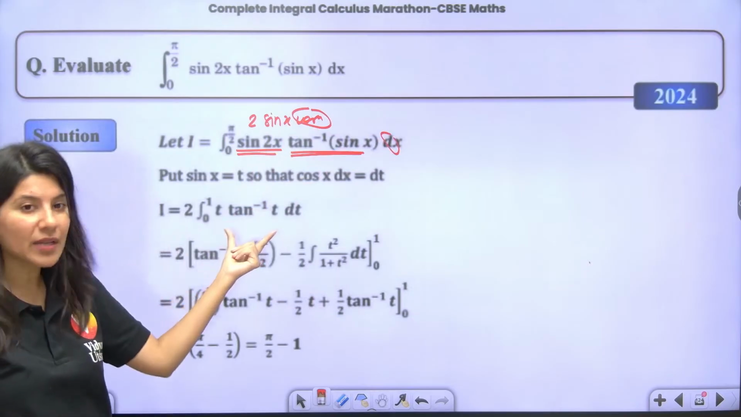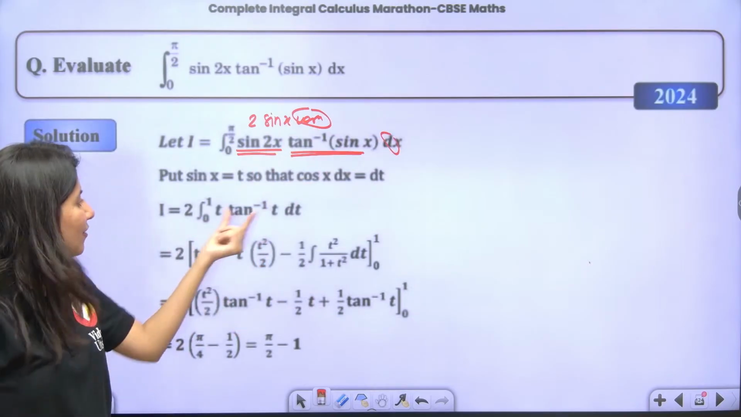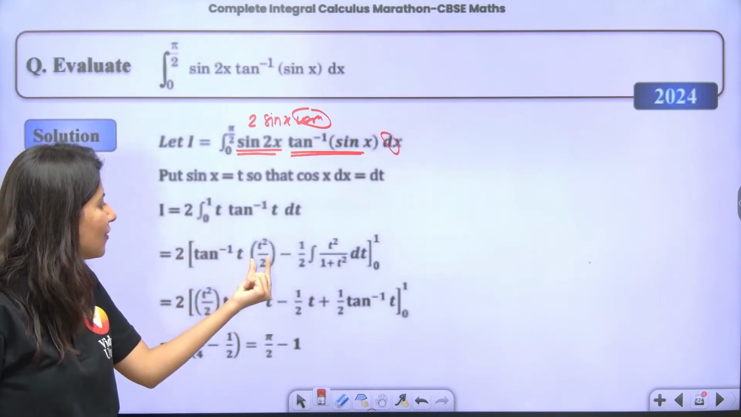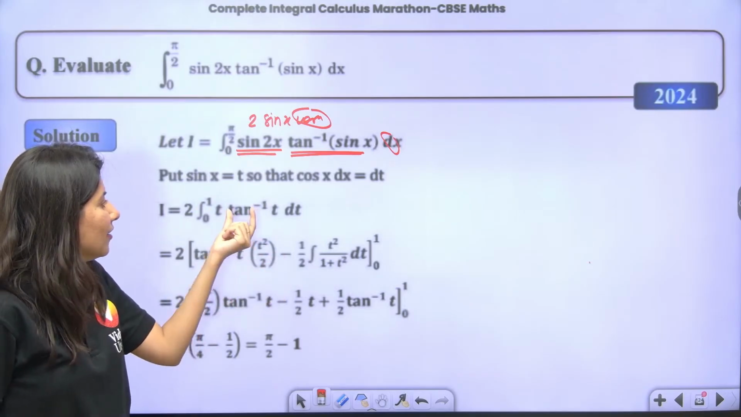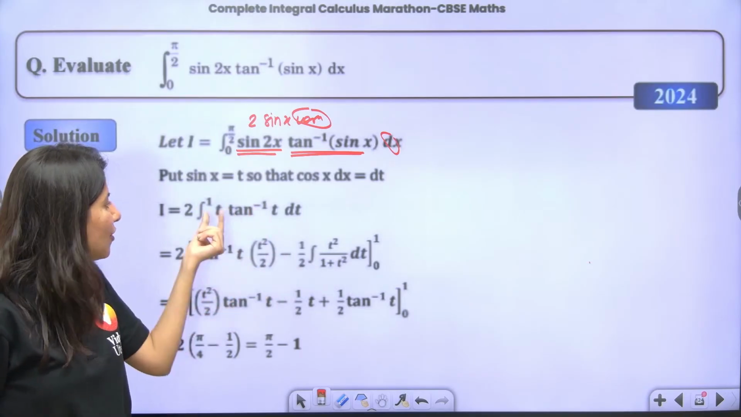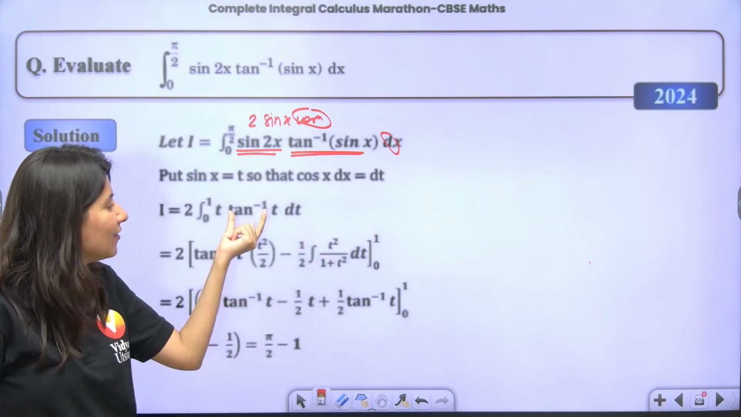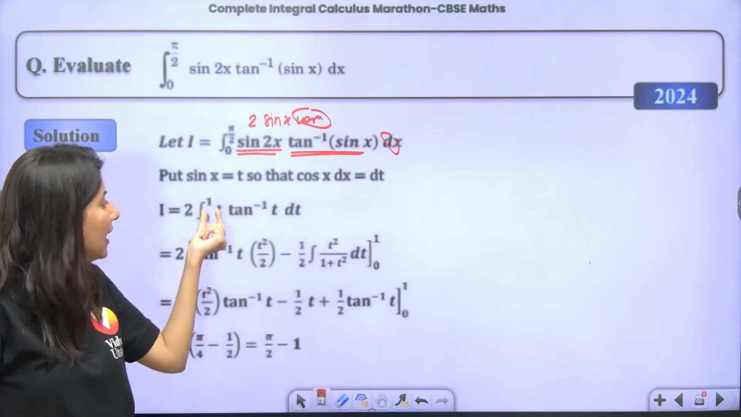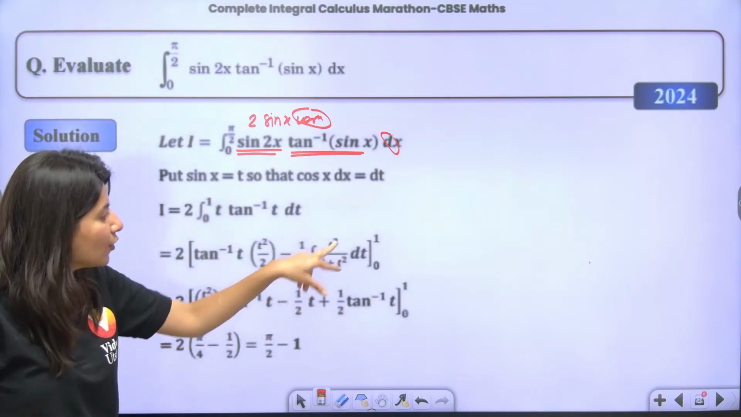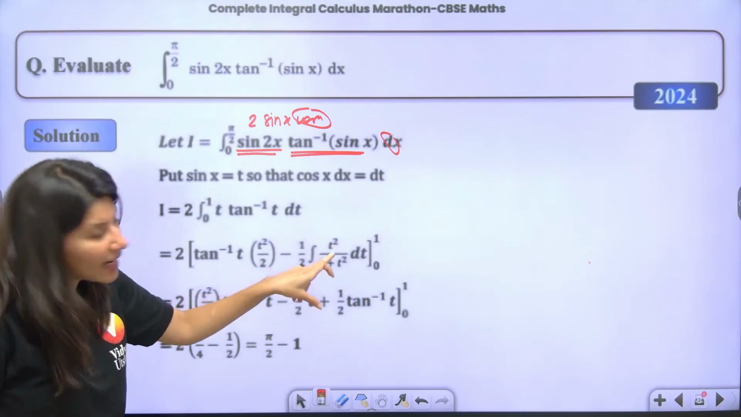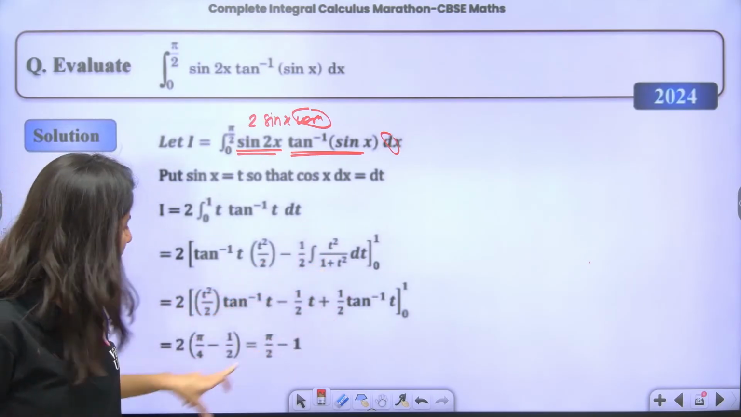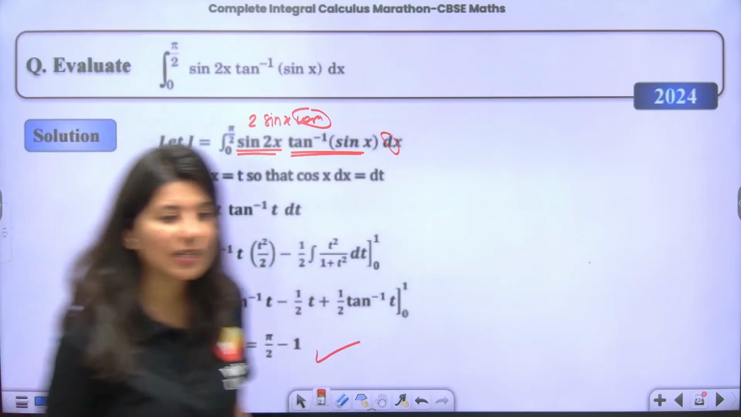So now your question became this. Now by parts: first function constant, integration of second, minus integration of derivative of first function. So the derivative of tan inverse t is this, and integration of second. Now you just do one thing, integrate this by adding 1 and minus 1. So you are done with that, put the upper and lower limits and you'd be done.